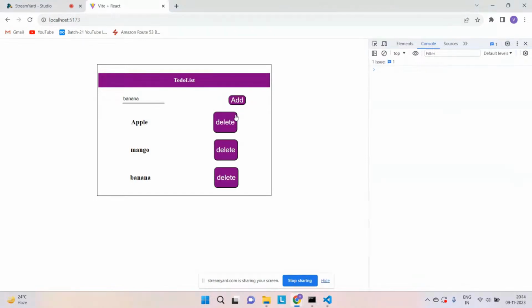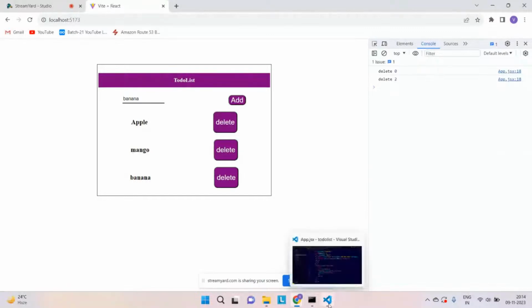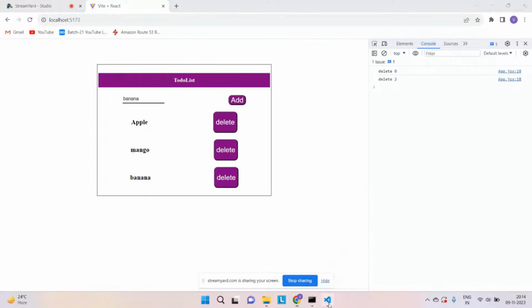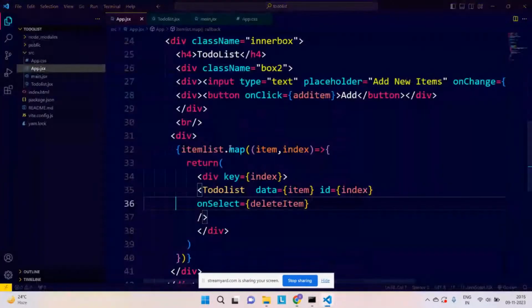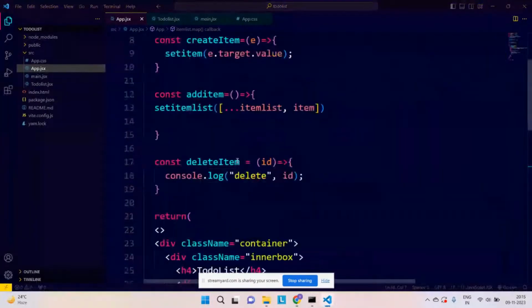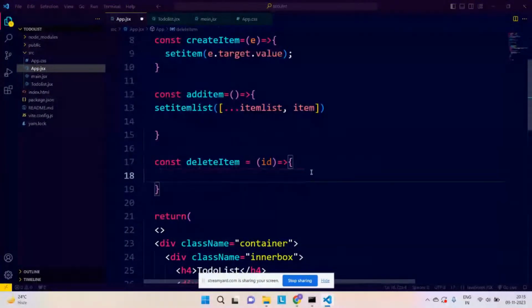So what if I click on delete now? See, I'm getting delete 0. That is perfect, I want that as well. And the index of this banana is going to be 2. So if I click on banana, I'm getting delete and 2, which means I'm getting the ID in this particular function, which is my delete item function. And that's what I want. I want to capture its ID over here.